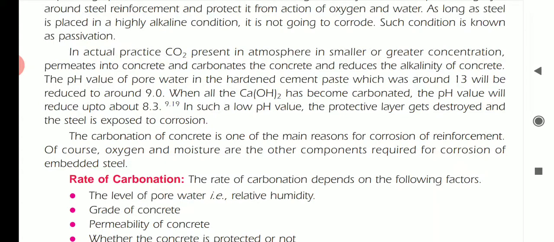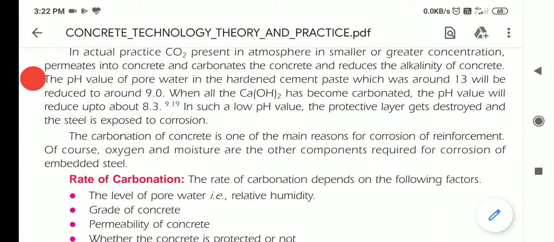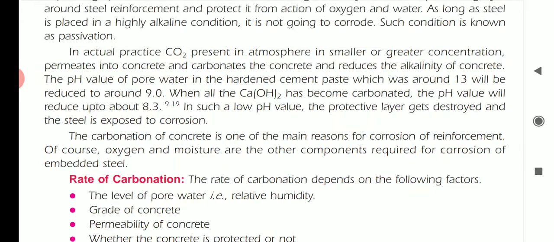We have the pH scale, which is between 0 and 14. 0 to 7 is called acidity and 7 to 14 is called alkalinity of water. So 13 comes under 7 to 14, which is highly alkaline, and reduced to 9 it is lightly acidic. When all the Ca(OH)2 has become carbonated, the pH value will be reduced to 8.3.